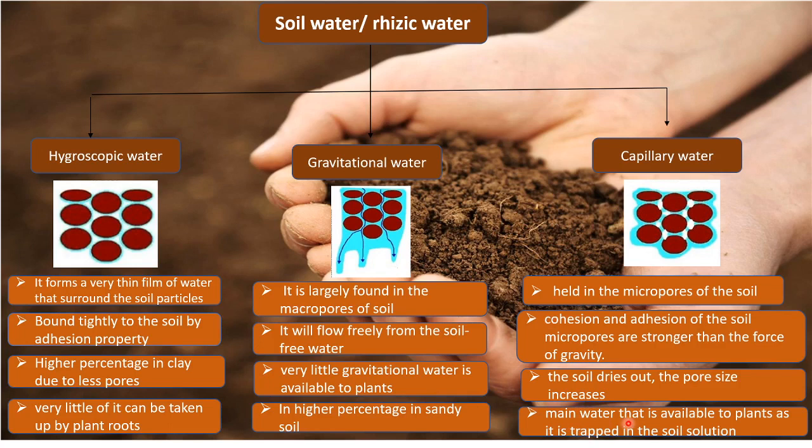So this is the main water available to plants, as it is trapped in the soil solution. So this is about soil water.